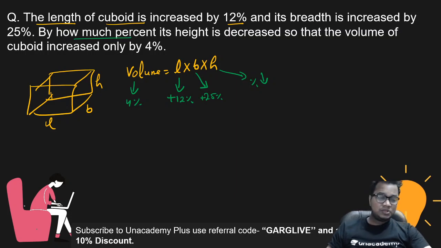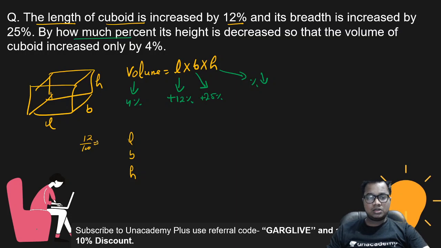The first way you can solve is with fractions: length, breadth, and height. Length is increased by 12%, the fraction of 12% is 12 by 100, this is 3 by 25. So length is increased by 12%, that means 25 to 28. Breadth 25%, 25% is 1 by 4, so this is 4 to 5. And height is decreased, but I don't know how much the height is decreased.